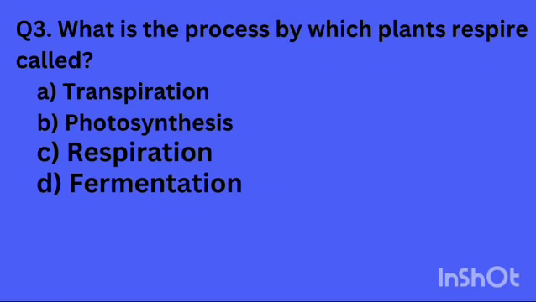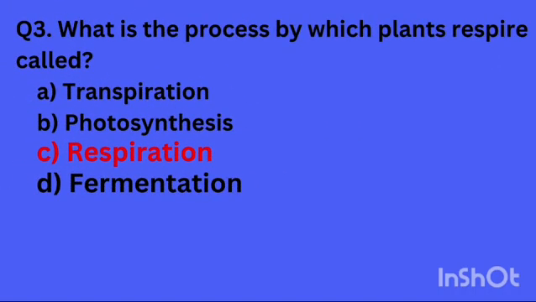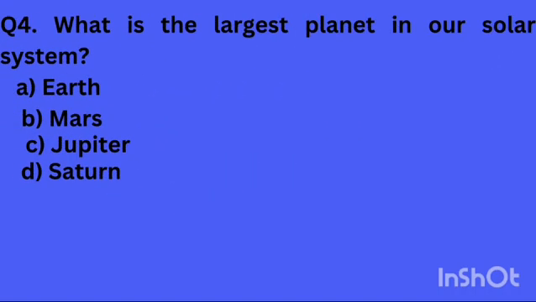Question number 3, what is the process by which plants respire called? Respiration is the right answer. Question number 4, what is the largest planet in our solar system? The right answer is Jupiter.